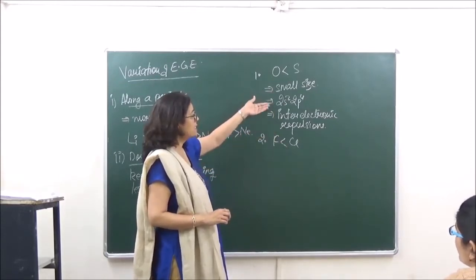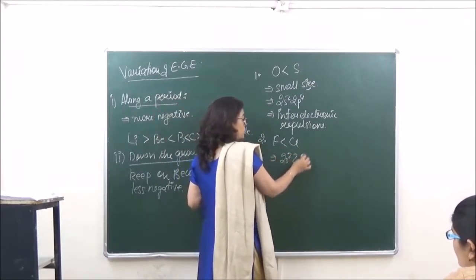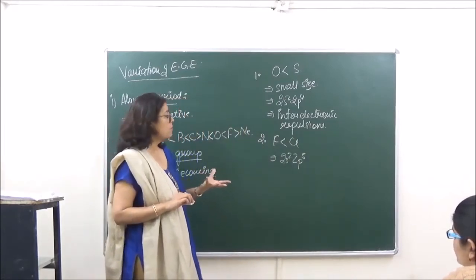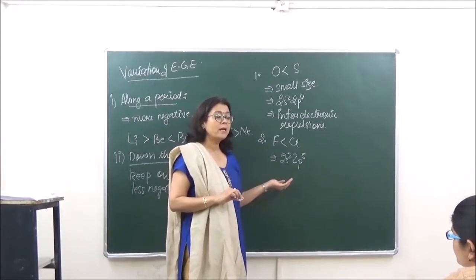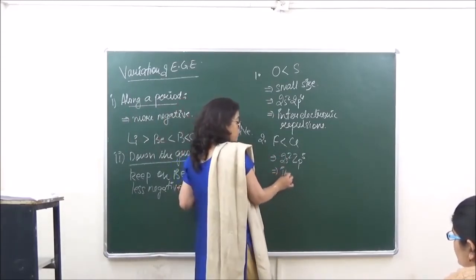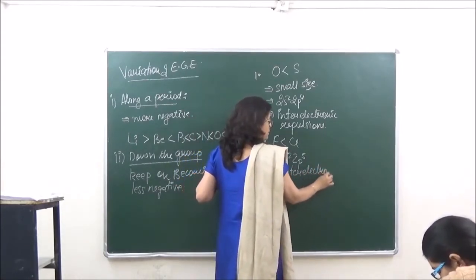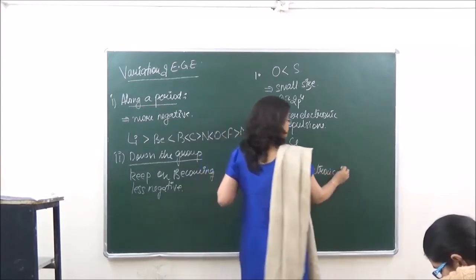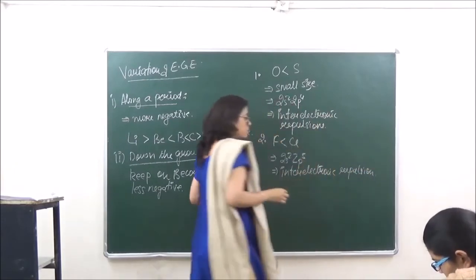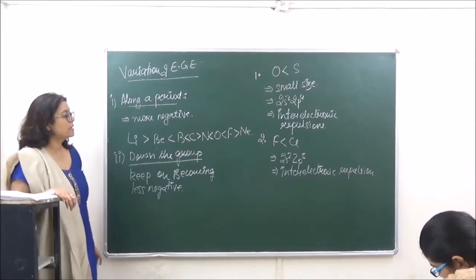It has a small size, electronic configuration in this case is going to be 2s2, 2p5, 5 electrons adjusted in a very small circumference. As a result, they do not welcome the incoming electron, and here also inter-electronic repulsions are going to take place. Inter-electronic repulsions are taking place.